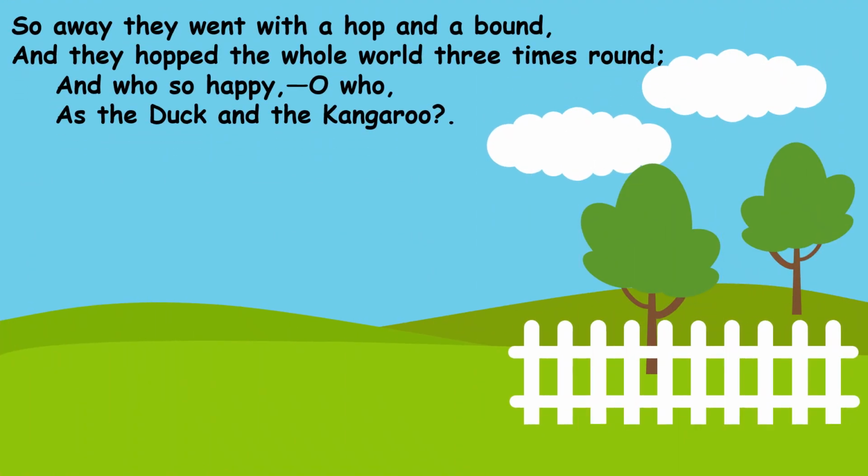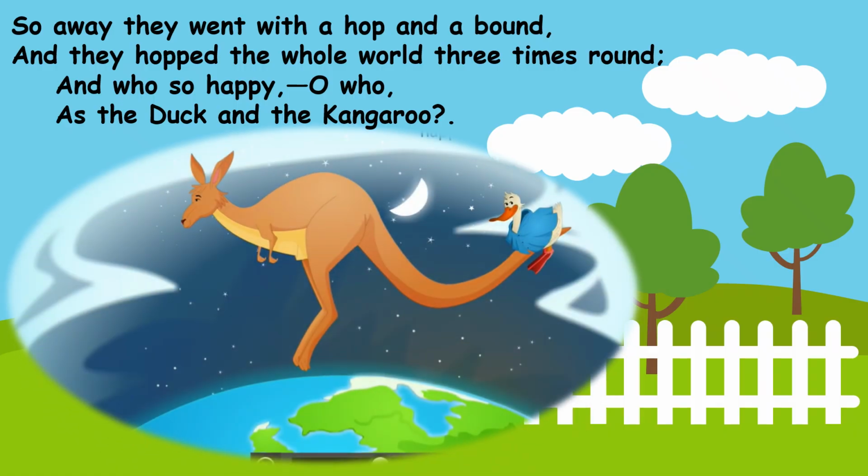So away they went with a hop and a bound, and they hopped the whole world 3 times round. So they started hopping around the world, and they hopped the whole world 3 times. And who so happy? Oh, who? As the duck and the kangaroo. What do you think? Who was more happy, the duck or the kangaroo? What do you suggest? Yes, the duck was more happy because the kangaroo was hopping, but the duck was enjoying her ride. It was feeling very happy.